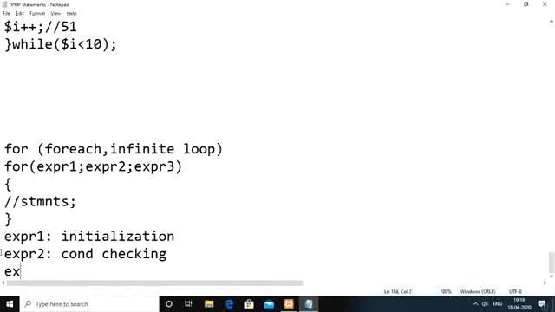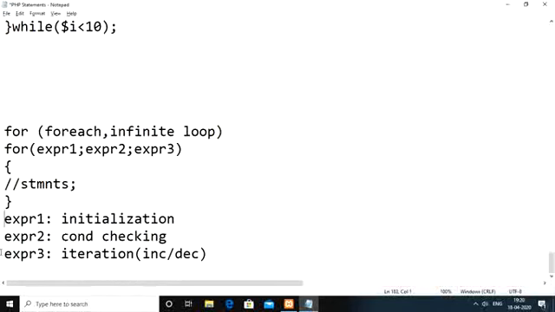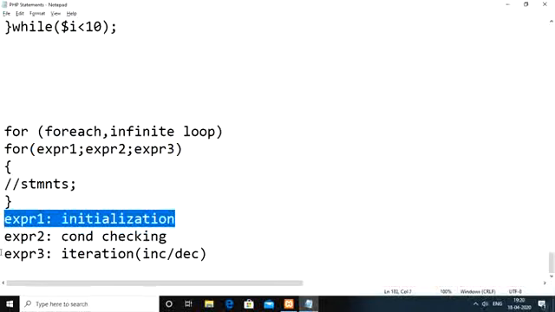Expression 3 is iteration representation, meaning either increment or decrement operations here. How we do it is, we take one loop control variable in order to control this particular for loop. To that loop control variable, within expression 1 we initially assign some value. That is the reason we call expression 1 initialization.